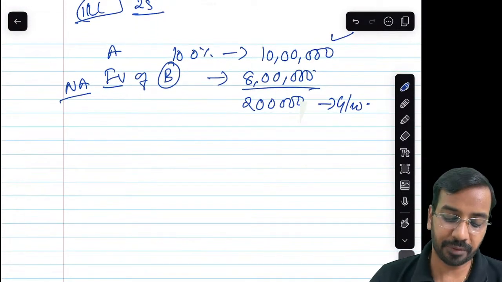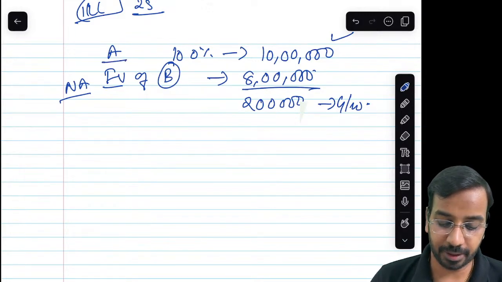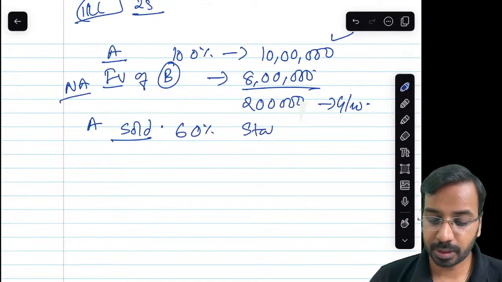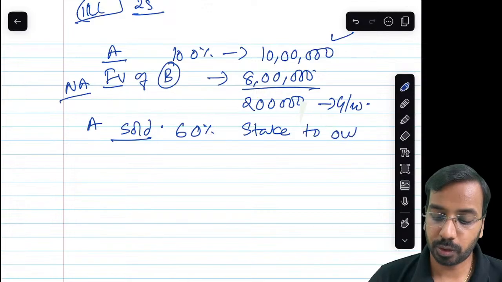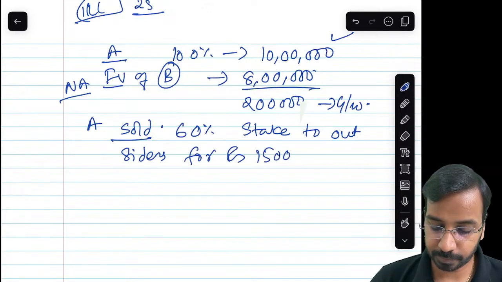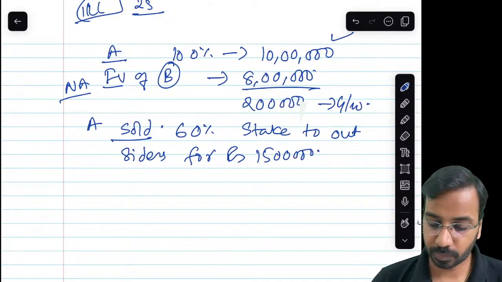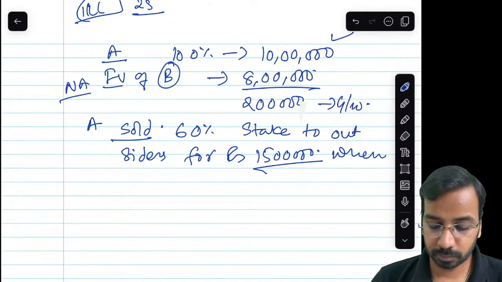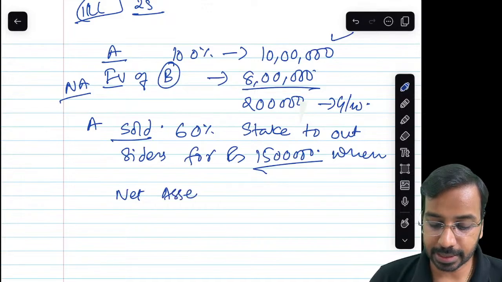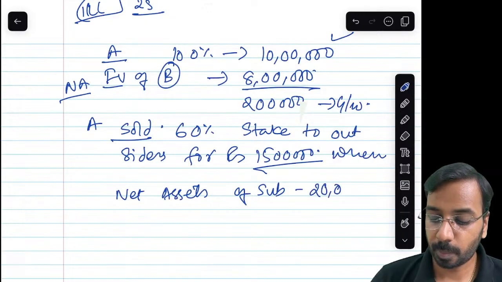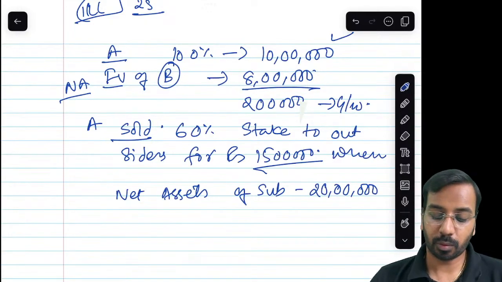Okay, now say for example, A sold 60% stake to outsiders for, let us say, rupees 15 lakhs, when the net assets of the subsidiary is 20 lakhs. Now, what has happened?